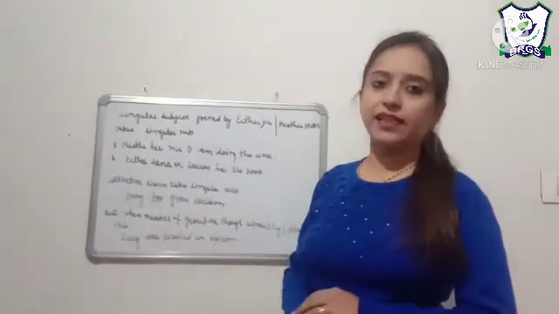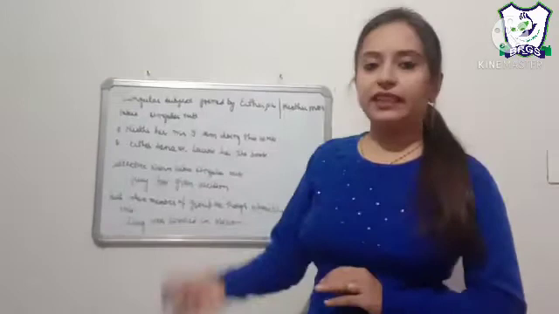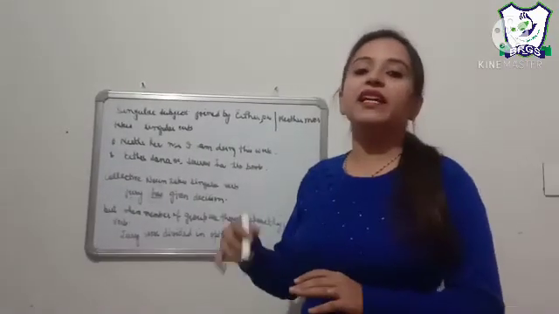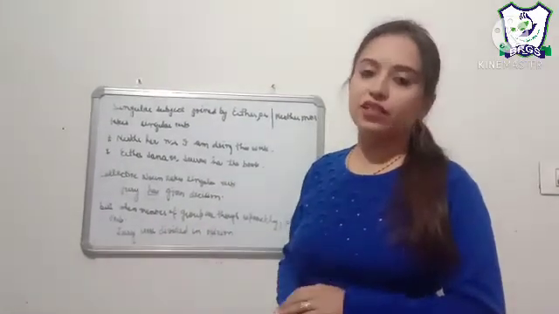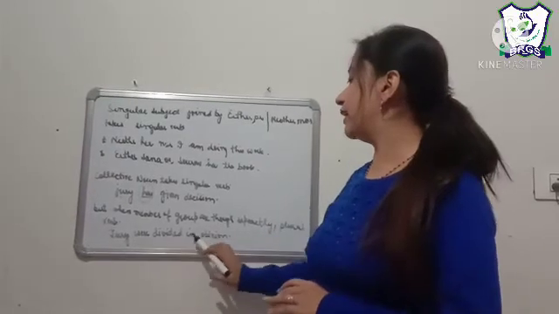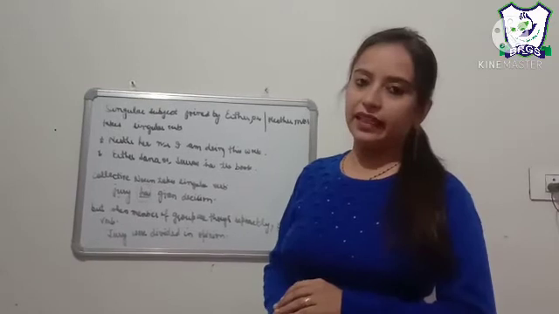But there is an exception. When the members of the group in a collective noun are thought of separately, for example, when they are having their separate opinions, then there is a usage of a plural verb. For example, the jury were divided in their opinion.